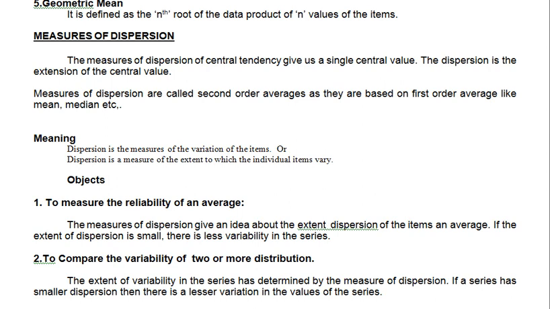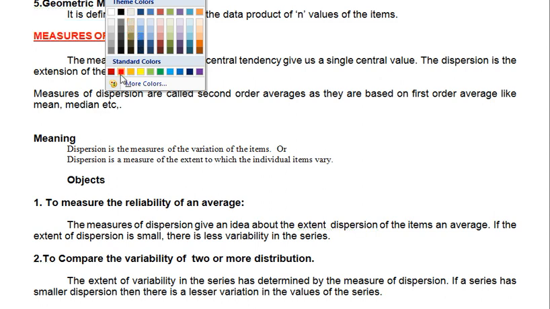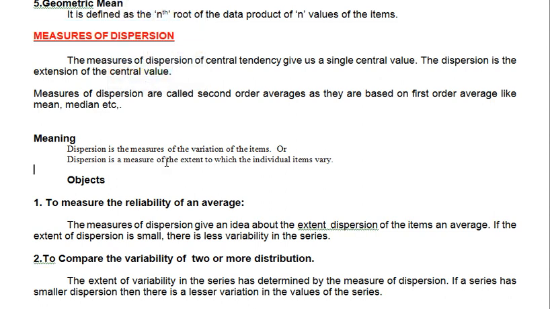The second average, the next topic, is this one. Which one? From measures of central tendency to measures of dispersion. This topic is popularly known as the second order average, or measures of dispersion.